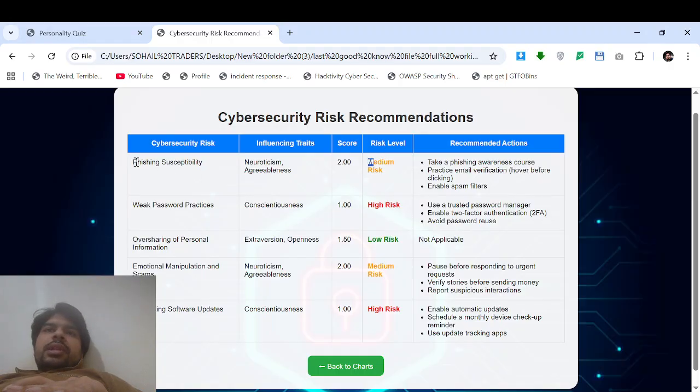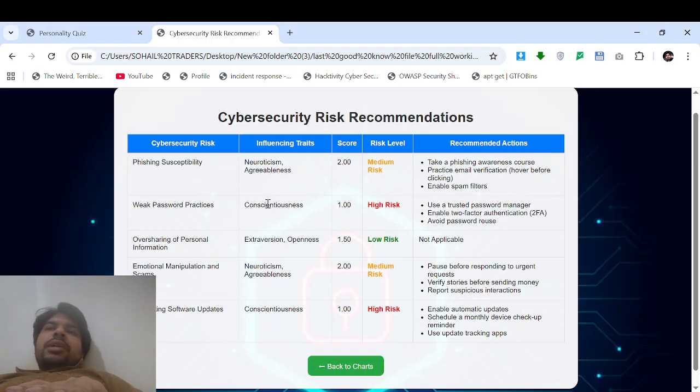It depends on neuroticism and agreeableness. The recommendation we get here is: take a phishing awareness course, practice email verification before clicking, enable spam filters. Then there is weak password practices.